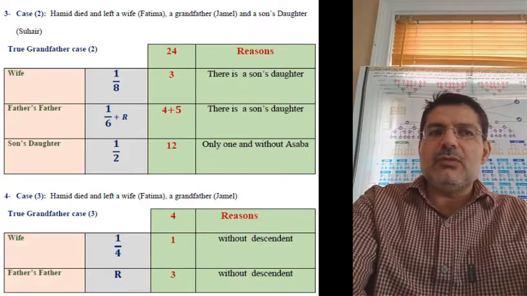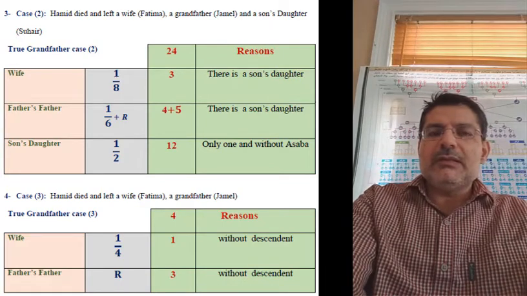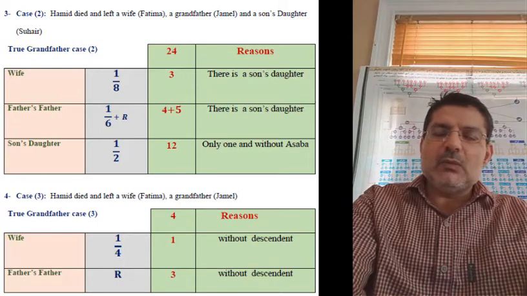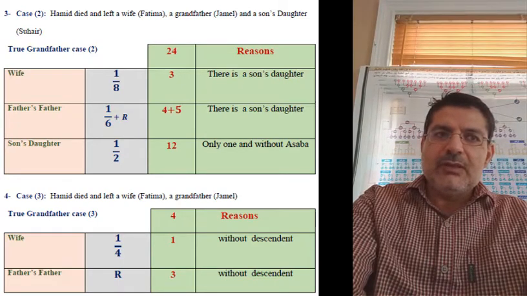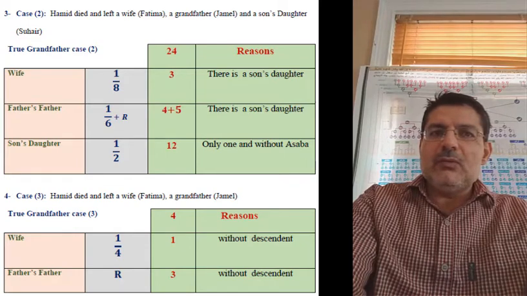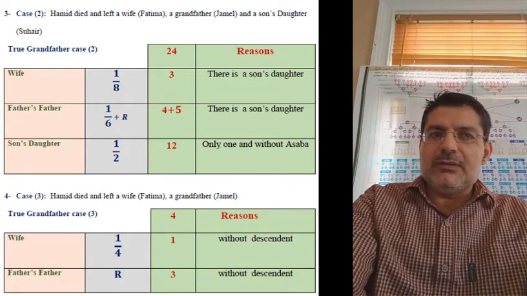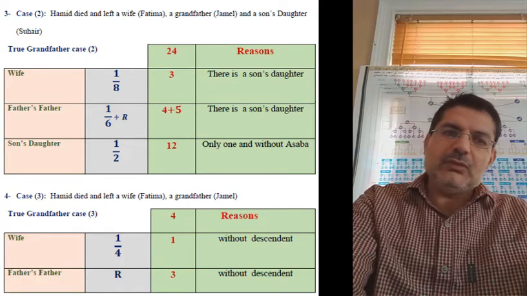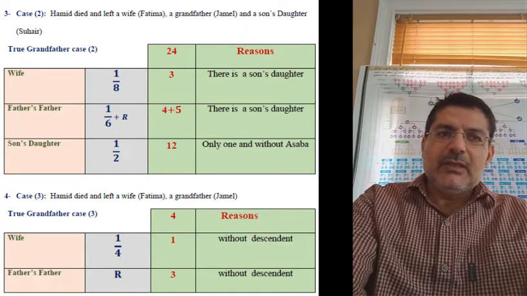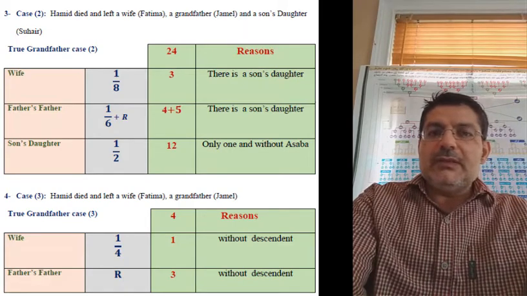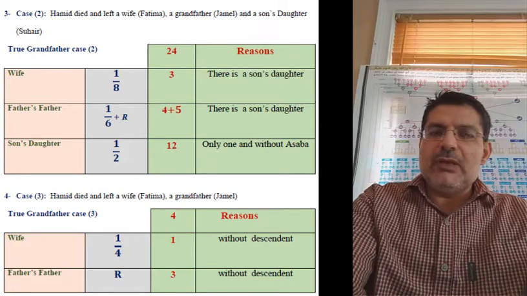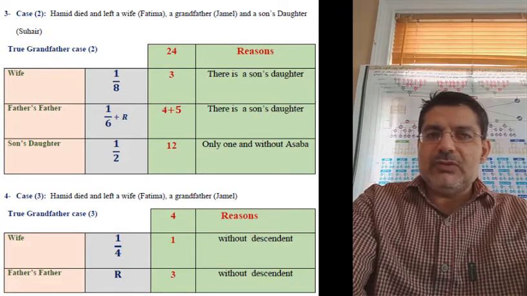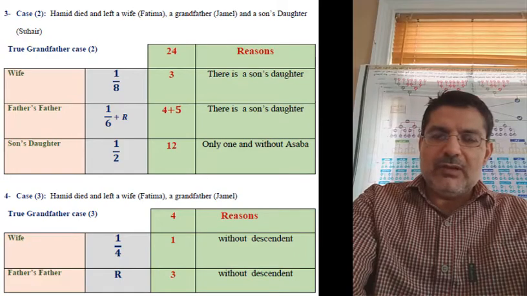Let's take another example. Let's say the person died and left a wife and a true grandfather, father's father, only. So the wife will take 1/4, a quarter, because there is no descendant. You will learn this in the future, as we said. And the grandfather will take the residue, R. So the problem number is 4. 1 goes to the wife, and the remaining, which is 3, goes to the true grandfather.